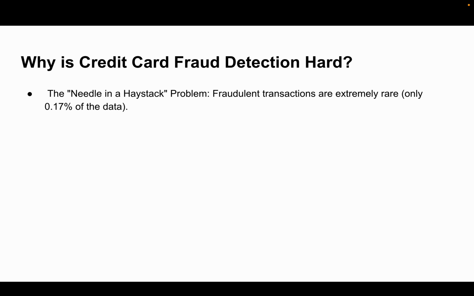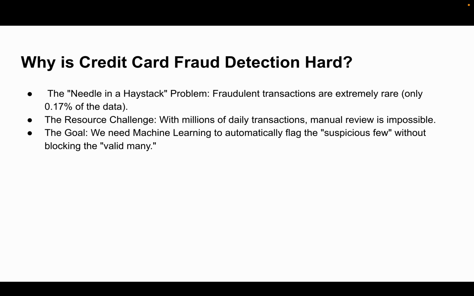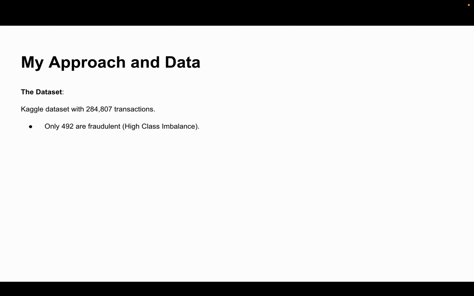Fraudulent transactions are extremely rare, and with millions of daily transactions, manual review is impossible, so we don't have a lot of data on it. Our goal today is to develop a machine learning model that automatically flags the suspicious few without blocking the valid many. So the daily operations can go on, but we also don't let the thieves get away with fraud.